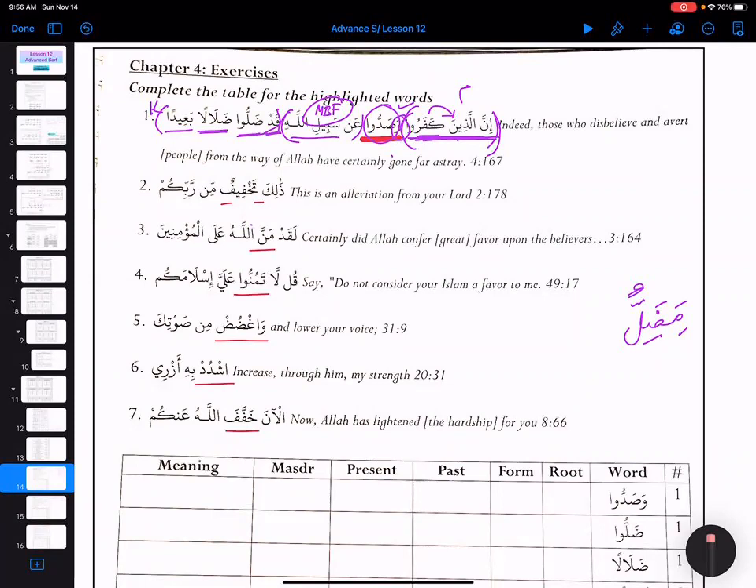So dhalika takhfifun min rabbikum. This is an alleviation from your Lord. So Allah subhanahu wa ta'ala over here is talking about qisas, the ruling of qisas. Allah is saying that basically I am lightening your burden by giving these laws. So dhalika takhfifun min rabbikum. This is takhfif, making your burden light.